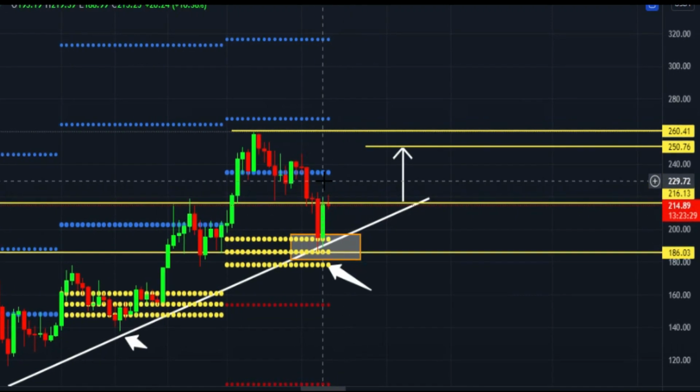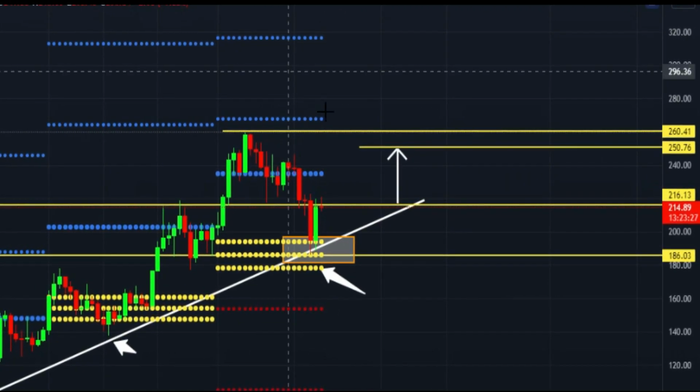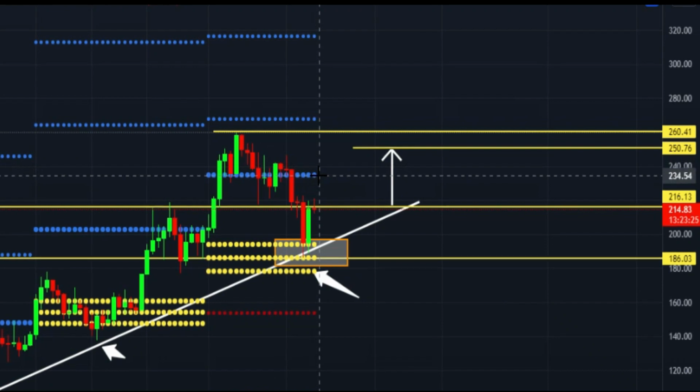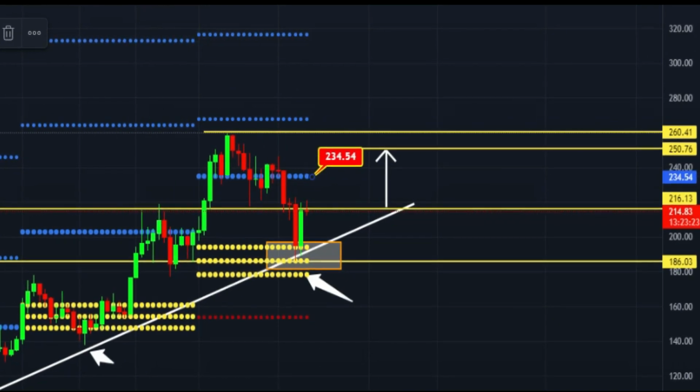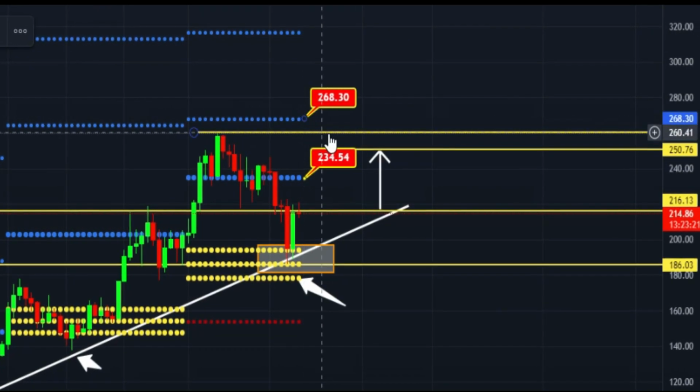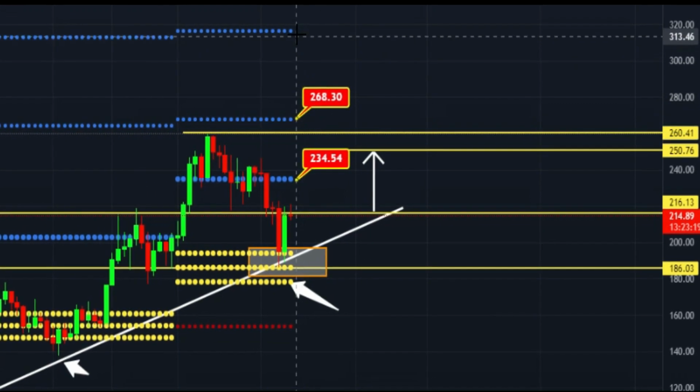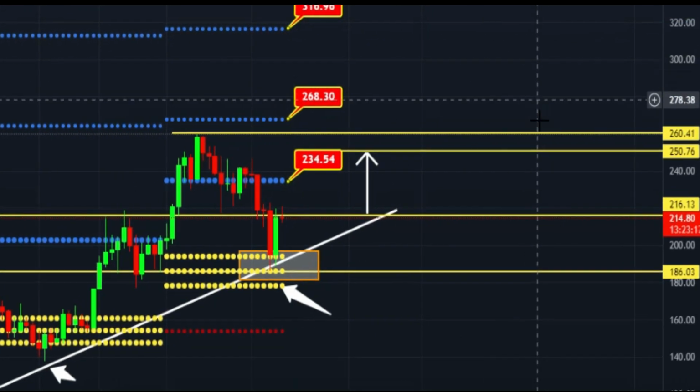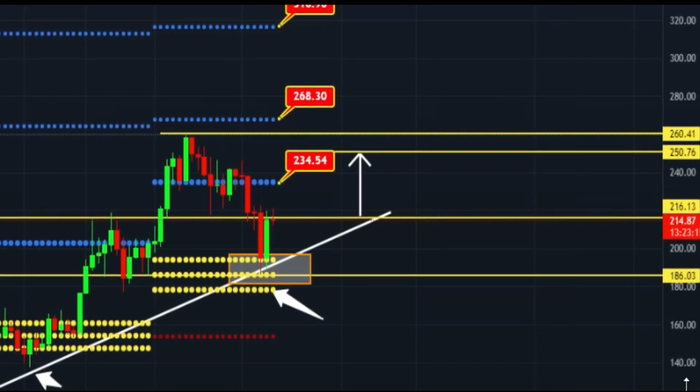Now Solana is about to hit again the first bullish target, monthly CPR bullish target, 234, after that 264, and after that this area $316. This is my technical analysis, guys.